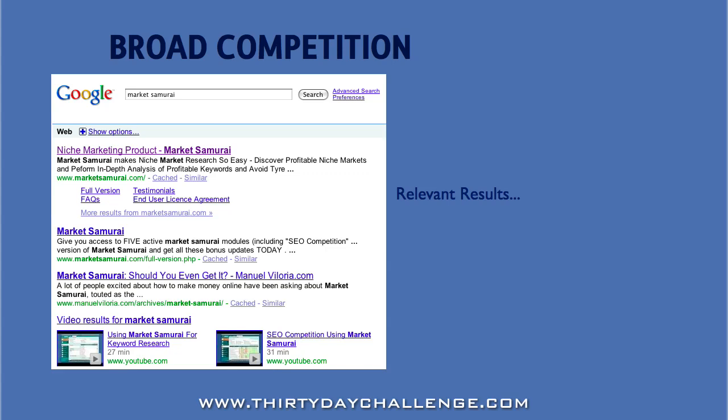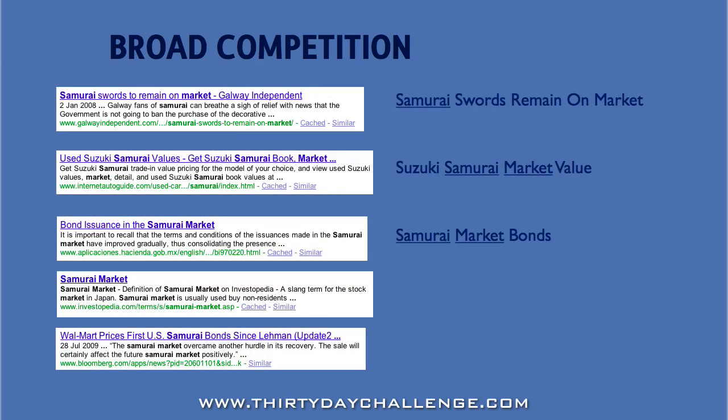But if you keep looking down the Google listings, you'll see that there are a lot of sites down towards the bottom that are irrelevant. They use the word samurai and market, but aren't relevant to the Market Samurai software. They're talking about the samurai bonds market, or the market price of a Suzuki Samurai car, or they're talking about news that samurai swords can no longer be sold in markets.